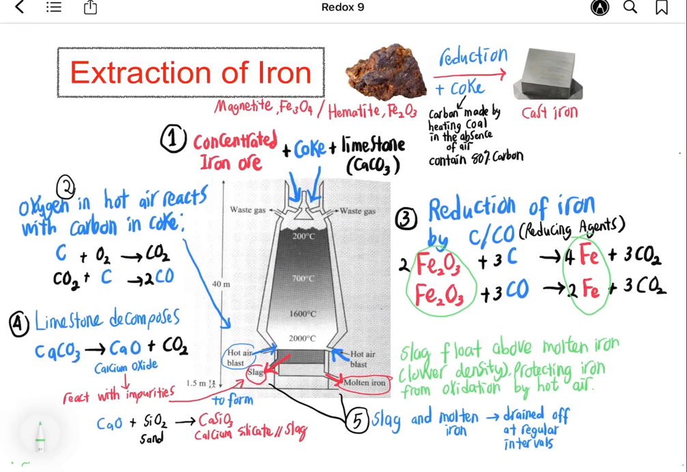The limestone added will decompose when heated to produce calcium oxide, CaO, and carbon dioxide. This calcium oxide will react with silicon dioxide, which is the sand impurity in the ore, to produce calcium silicate, CaSiO3, or slag. Molten slag is less dense than molten iron, so the slag will float on top of the molten iron and protect the iron from oxidation by the hot air. The slag is also drained off at regular intervals.